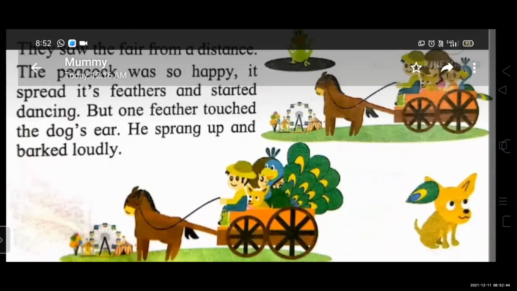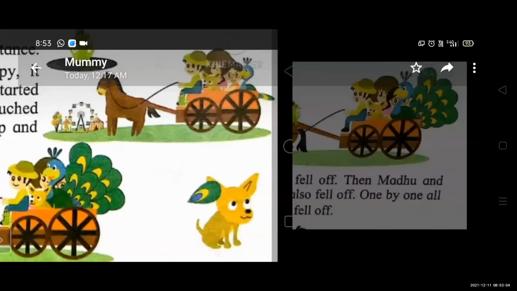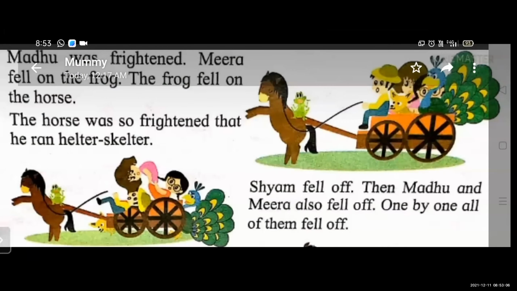See the picture. The feather touched the dog's ear. Yes, students, do you see this picture? Yes. See, this is a feather and it touches the dog's ear. So, the dog barked loudly. Madhu was frightened. Okay. When the dog barked loudly, we also get frightened, students. So, Madhu was frightened. Meera fell on the frog.